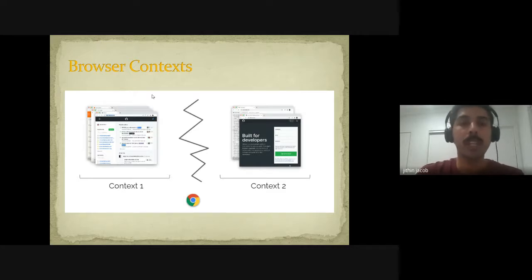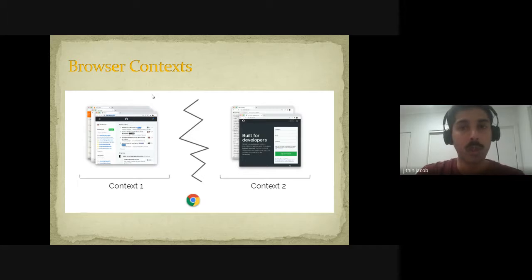We'll make use of the hooks. In the before all hook, we'll spin up one browser, and in the before hook of each test case, we'll create a context. For the admin user, we'll create one context, and for the guest user, another context. And where required, we create pages.